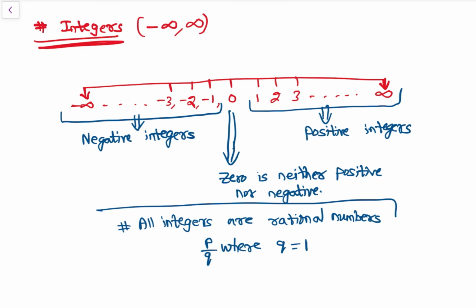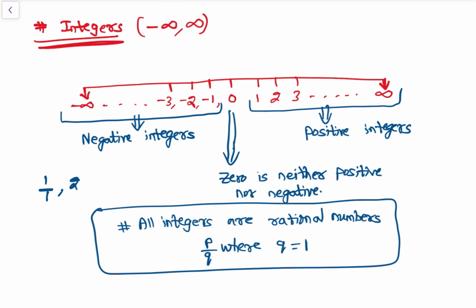See again, 1 can be written as 1 by 1, 2 can be written as 2 by 1, 3 can be written as 3 by 1, then -2 can be written as -2 by 1. So when q is equal to 1, we can write every integer in p by q form. So we have seen what negative integers are.